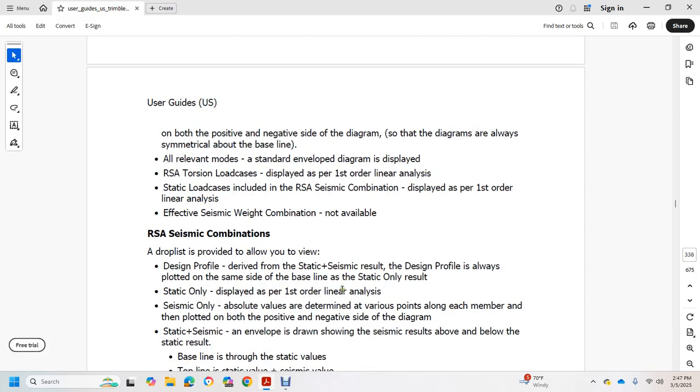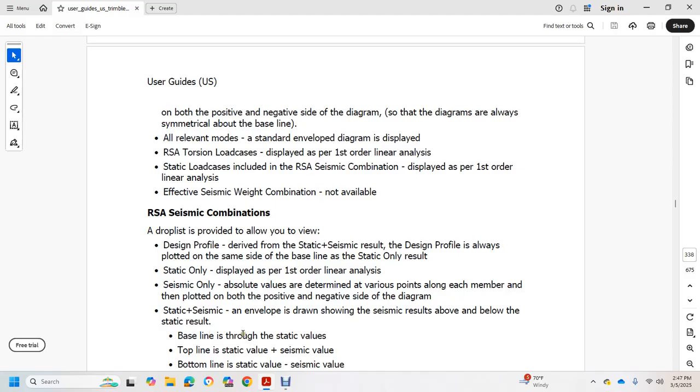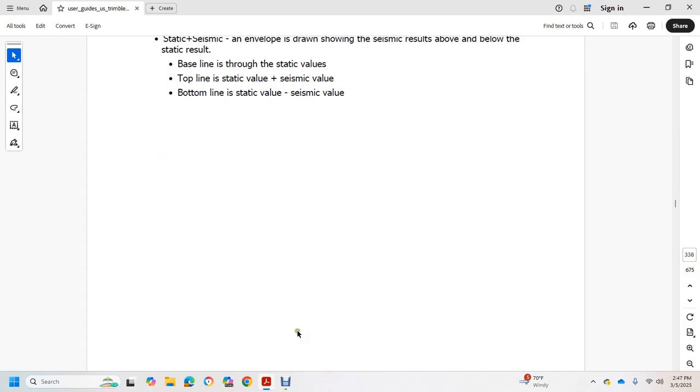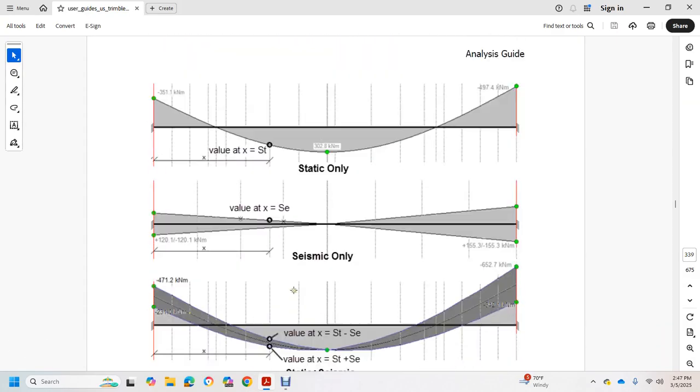Static option: display of the first order linear analysis, seismic option only. The absolute value is determined at various points along the members and then applied to the positive and negative sides of the diagram. Static plus seismic: an envelope is drawn with the seismic result above and below the static result. The baseline is the static value, the top line is the static plus seismic values, and the bottom line is the static value minus the seismic value. And then we move on to static only.